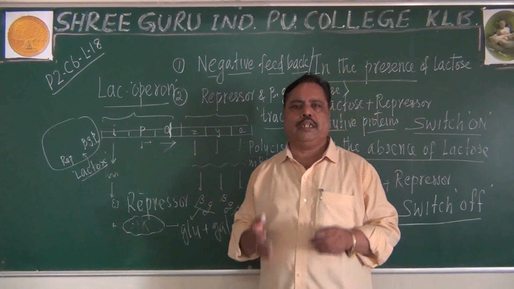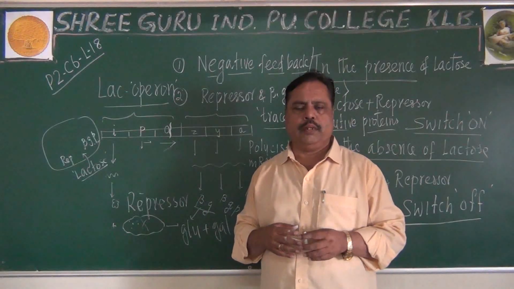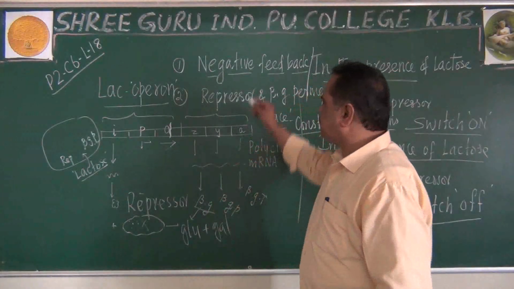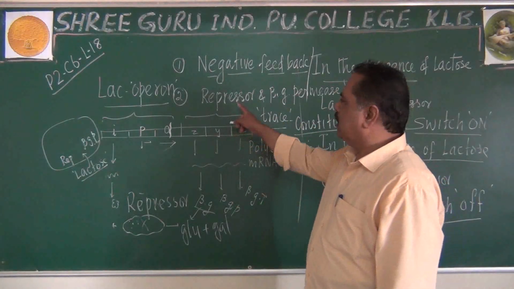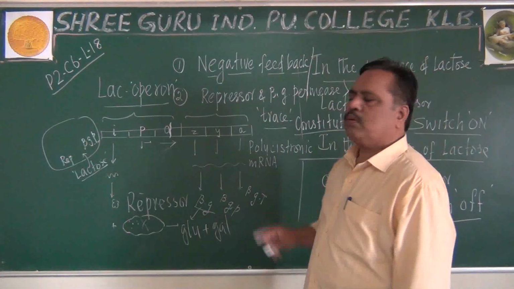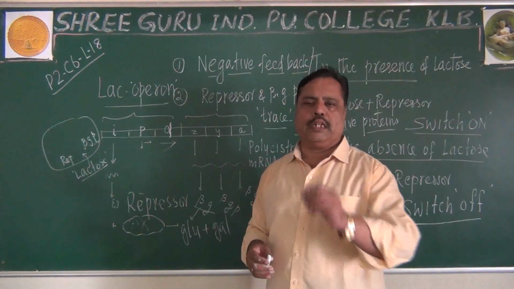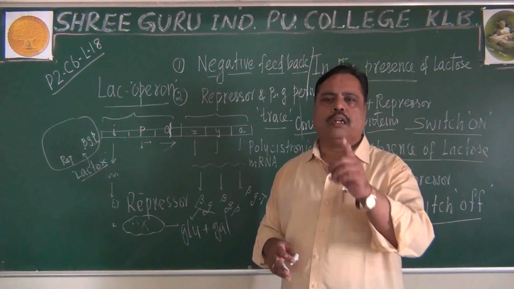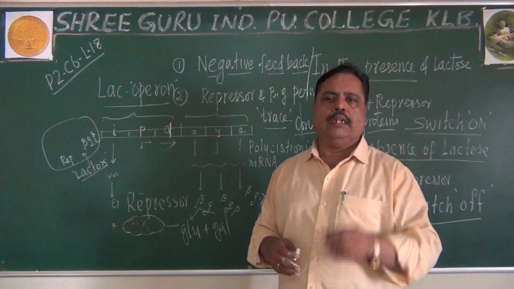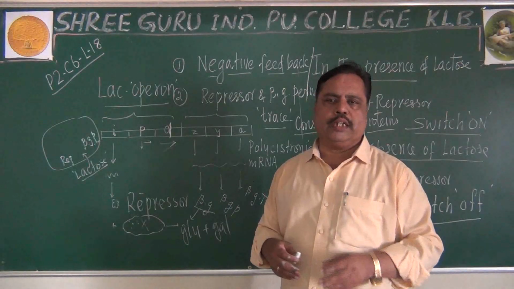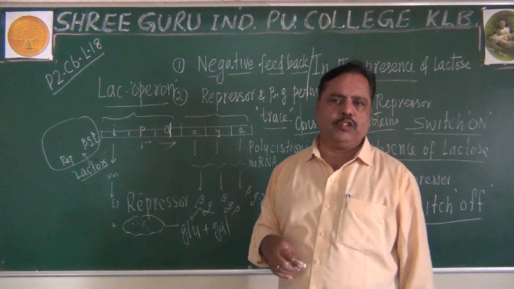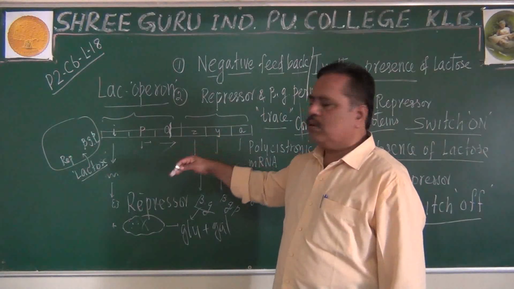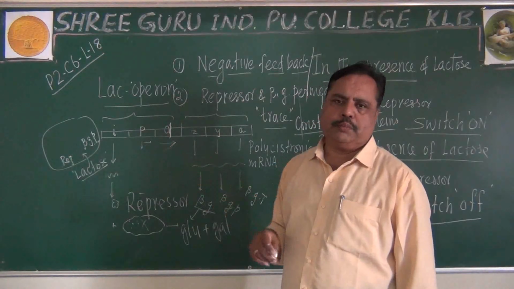Two extra points I told you in this lecture. One is that it is an example for negative feedback. The second one is that the two proteins, the repressor and beta-galactosidase permease, are constitutive proteins. They will always be found in the cytoplasm in trace quantities, as we have seen. You just make note of this. We shall go to the next point.